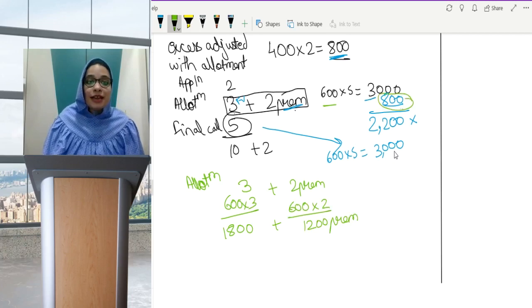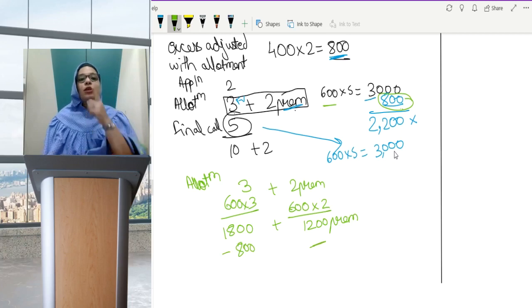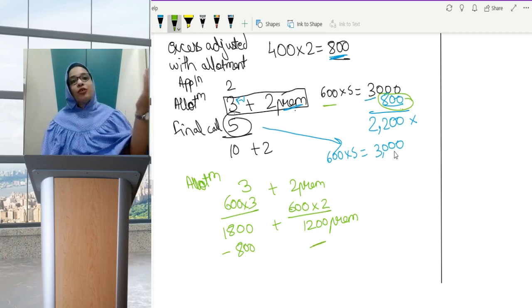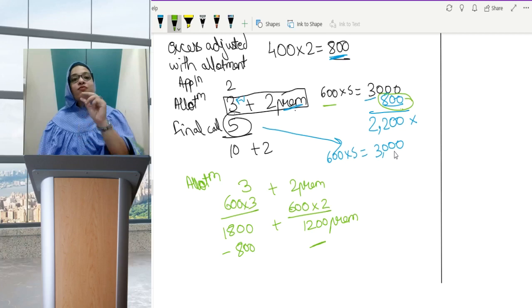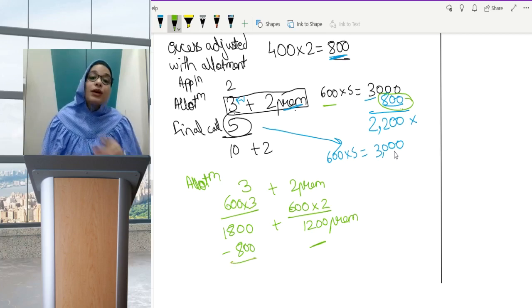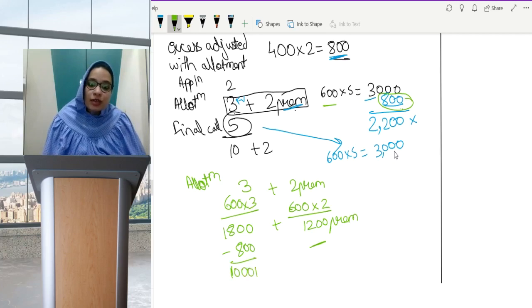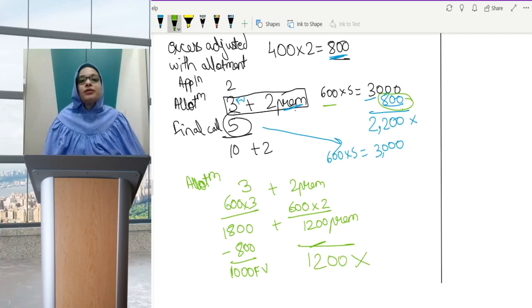Should I subtract this 800 from the face value or from premium? So the law says whatever amount you have received as advance, always first subtract it from the face value completely. That means I will assume that 1000 from face value is not received and the entire premium 1200 is not received. Who says this? The law.